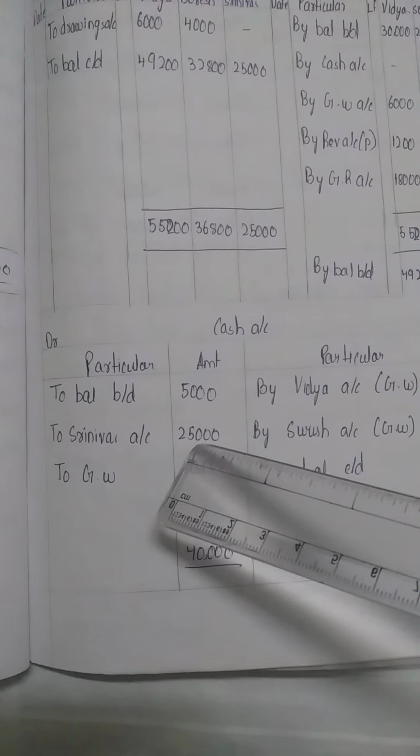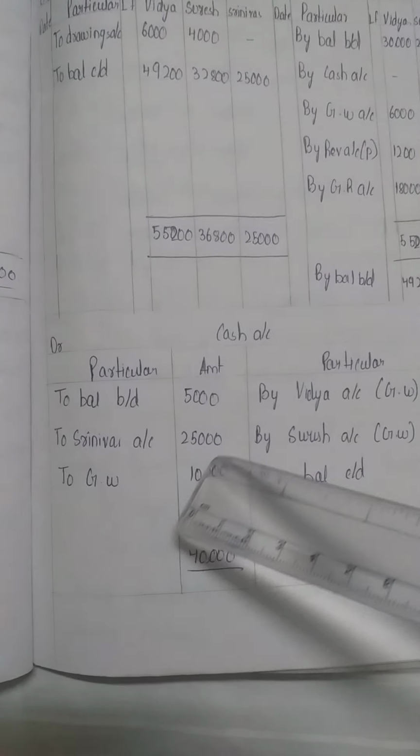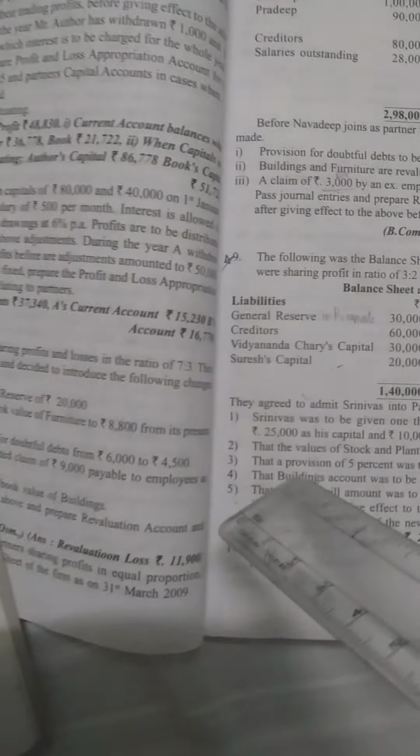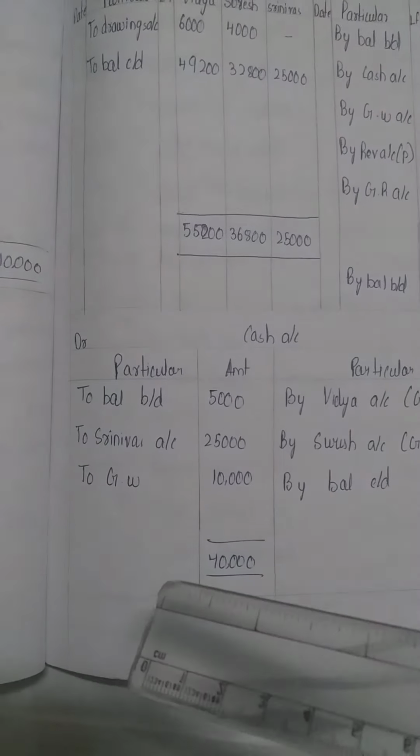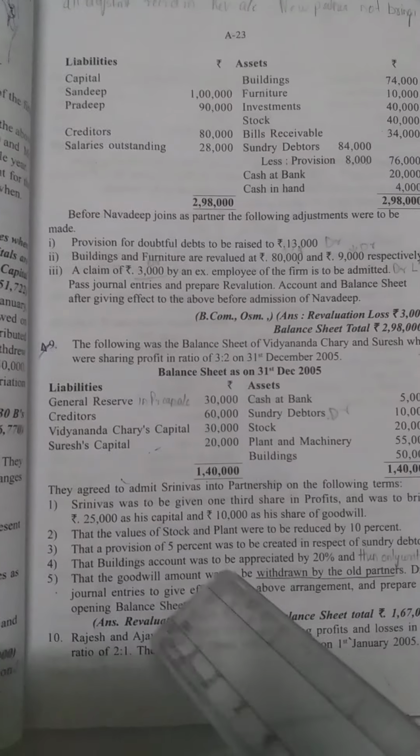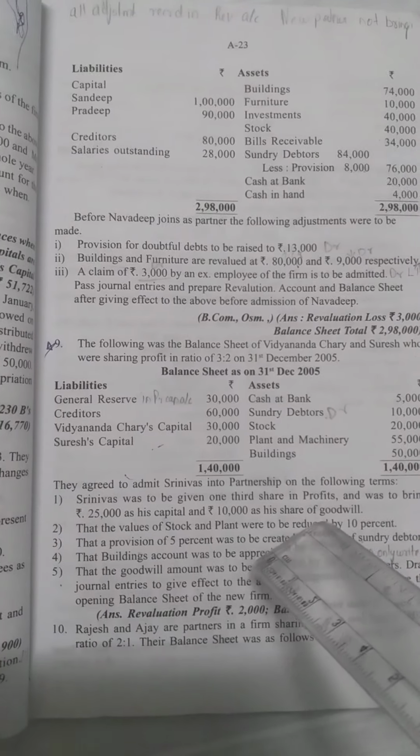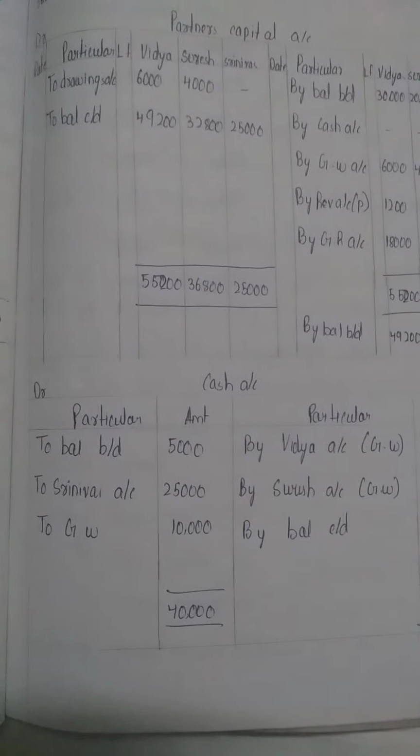Next, to Srinivas account capital. This is the Srinivas capital we have to write. How much capital is this? 25,000. So the same we have to write, 25,000. To goodwill 10,000. So what is the goodwill of Srinivas? 10,000 as his share of goodwill. So the same we have to write.